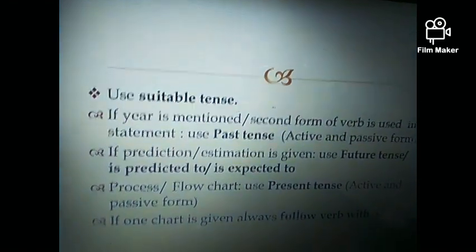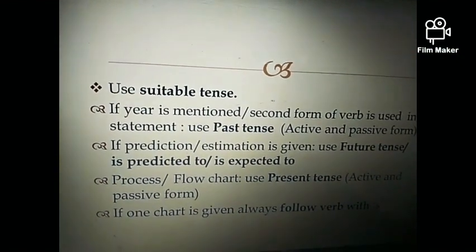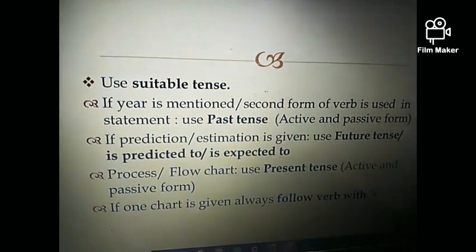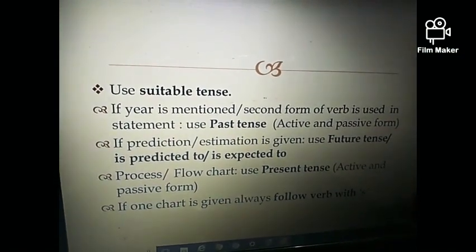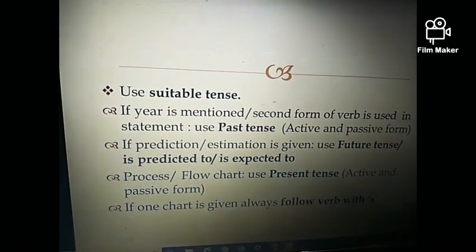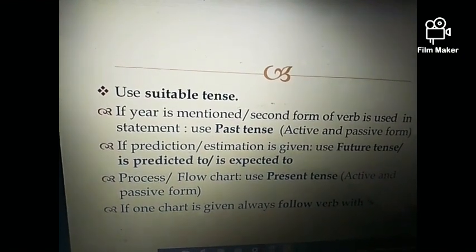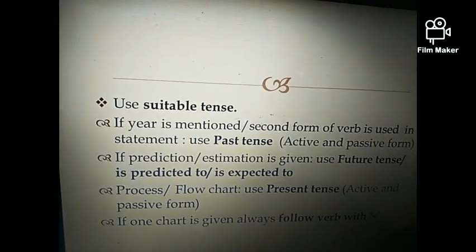First of all, always use the suitable tense. To do so, firstly analyze a statement properly, read it twice or thrice. And if a year is mentioned, or a second form of verb is used in the statement, then always use the past tense. You guys can easily recognize it if the year is given, but sometimes there is no year but the second form of verb is used.